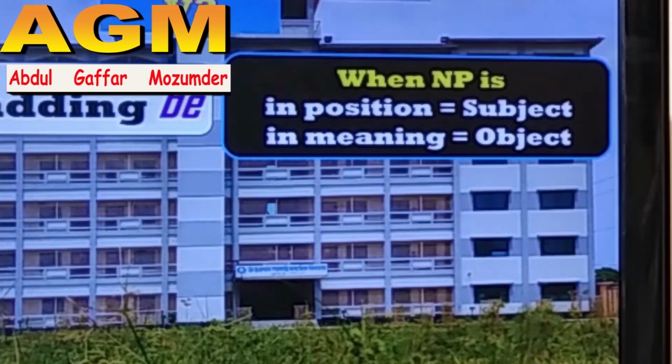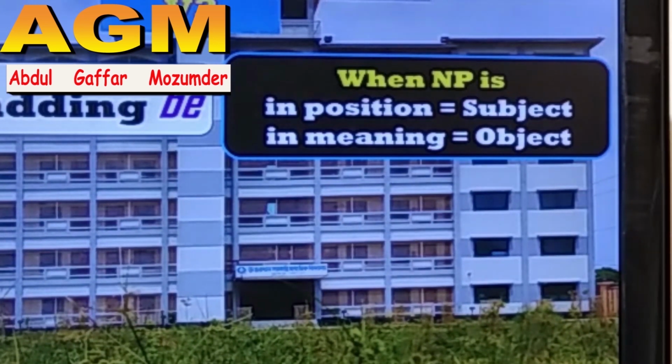What does it mean? It means the NP that sits before the gap or verb is definitely set at the subject position, as before a verb the noun or pronoun is always the subject.